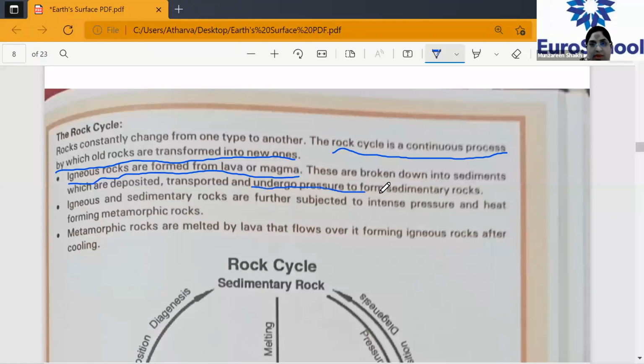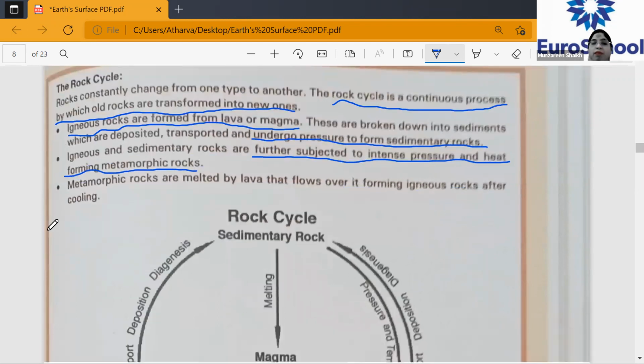Now, this igneous and sedimentary rock is further subjected to intense pressure, and then they form what? Metamorphic rock. Underline: further subjected to intense pressure, forming metamorphic rocks. Metamorphic rocks are melted by lava that flows over them, forming igneous rock after cooling.